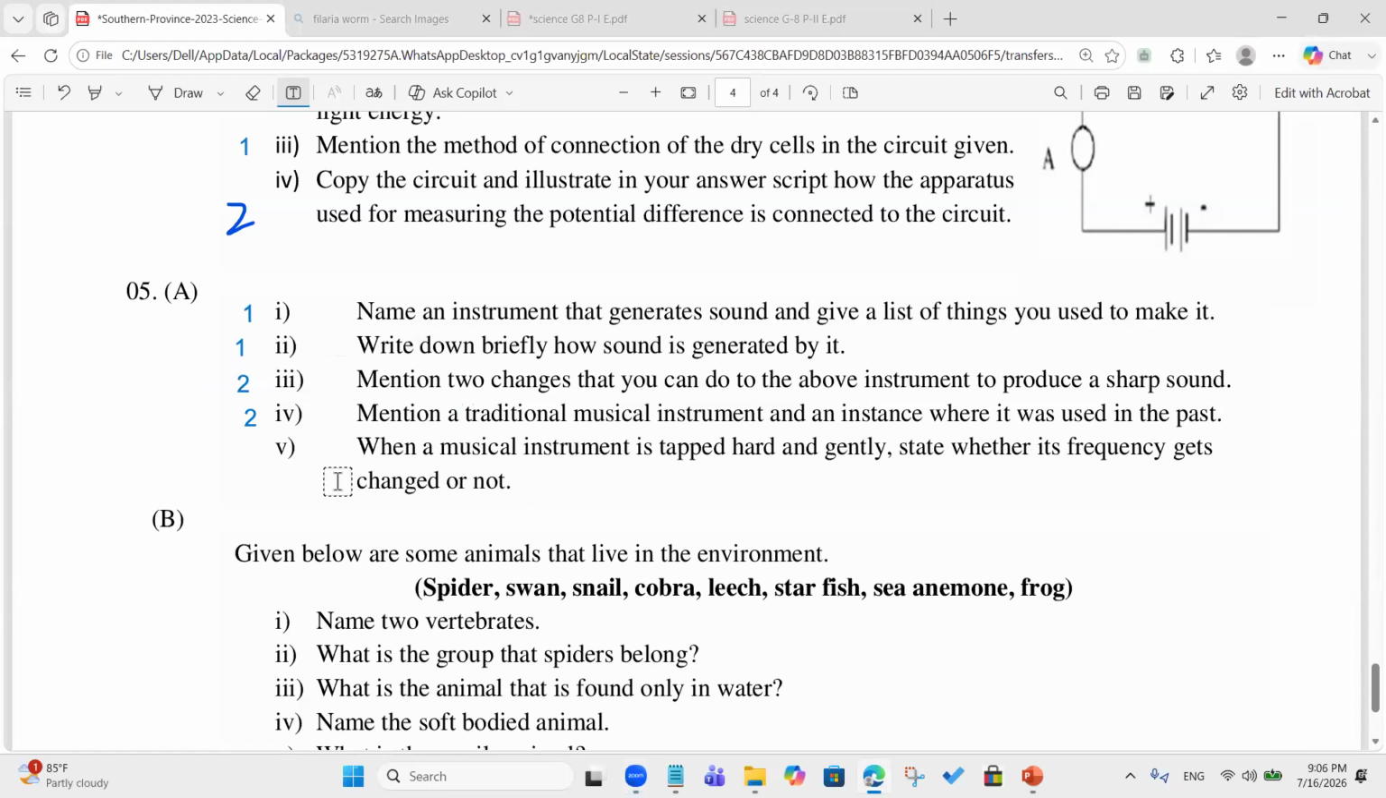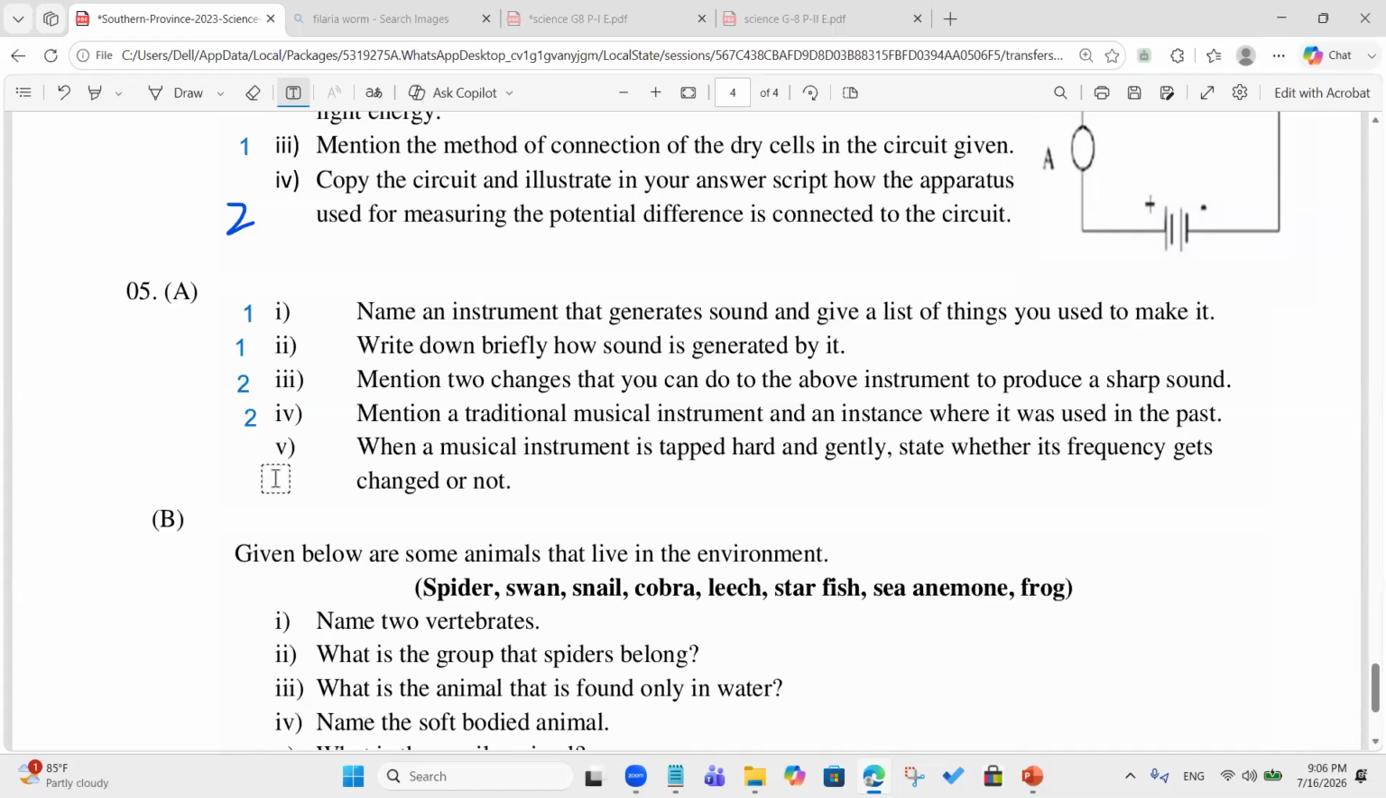It is changed, sir. Think about a vibrating membrane, a membrane vibrating instrument. So when you tap hard and gently, will it change the frequency of the sound? Yes, sir. When you tap hard, it will give a coarse sound.